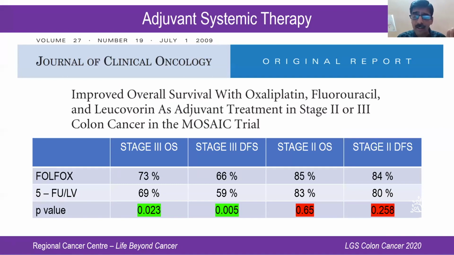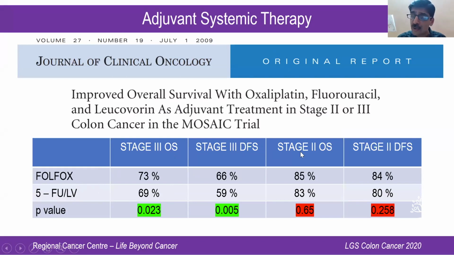Again, this is one landmark trial which established FOLFOX as the choice of treatment. It was the MOSAIC trial which said that in stage 3 patients, the overall survival as well as the disease-free survival was statistically better than 5-FU leucovorin alone. Conventionally, 5-FU leucovorin was the treatment that was being used for colonic cancer, and this MOSAIC trial showed that FOLFOX is better for stage 3 patients in terms of overall survival and disease-free survival.